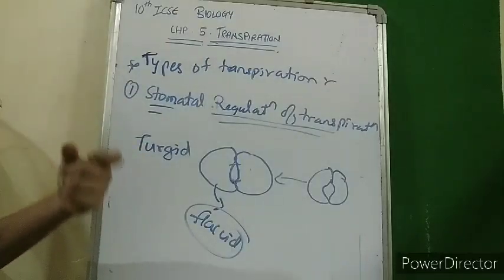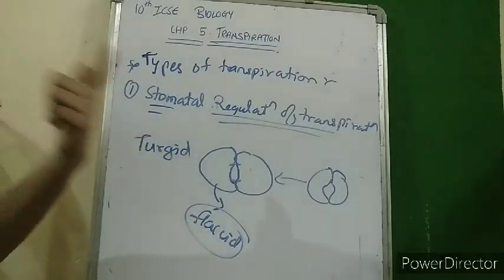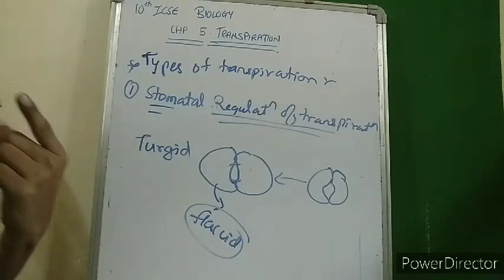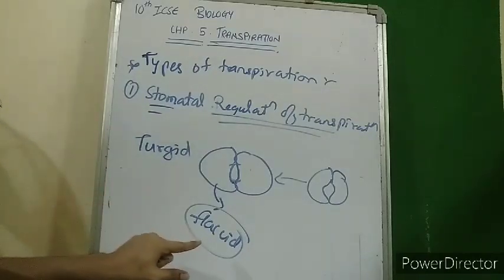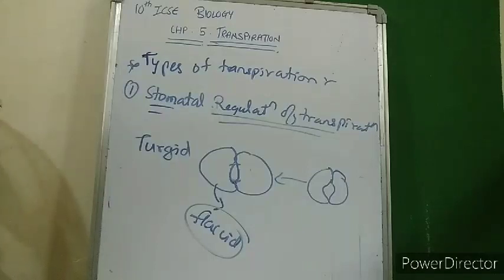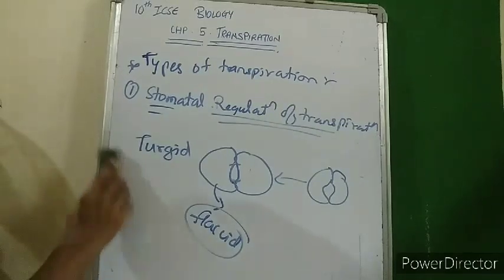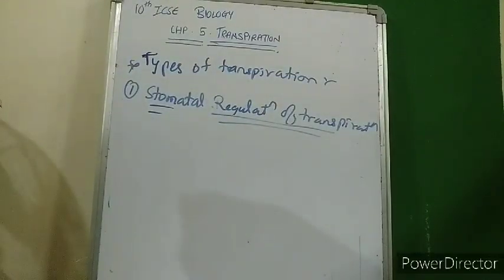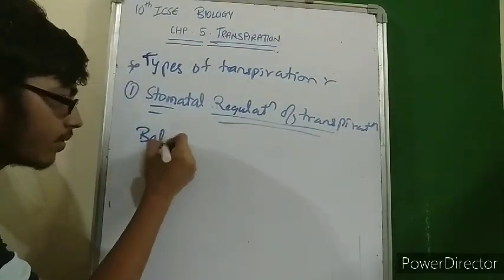If there is more water available, guard cells become turgid, and excess loss of water takes place. But if the water availability is less, guard cells become flaccid, the stomatal pore reduces in size, and water loss is prevented. So these are the mechanisms adopted by the plant to enhance or to reduce the transpiration. Now one example is given in your book, of the balsam leaf.